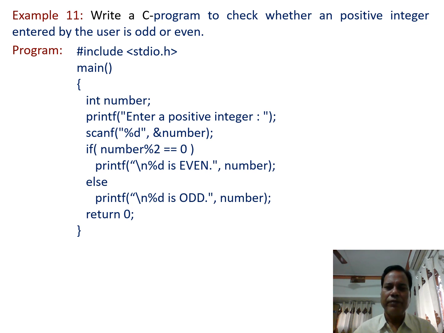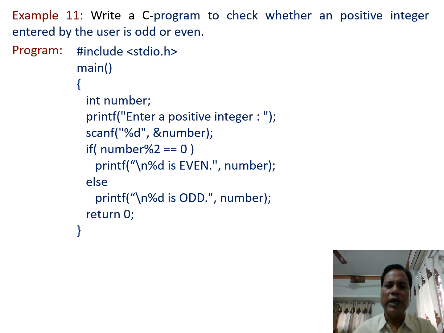Then here if else, here a condition is used. If number modulo 2 equal to 0, here number modulo 2, this operation gives the remainder that may be 0 or 1, and this remainder is compared with 0.